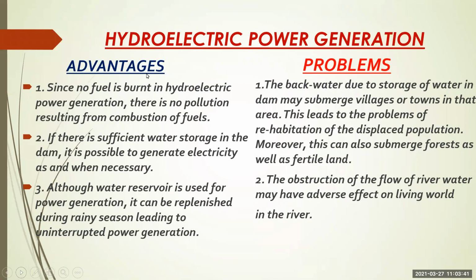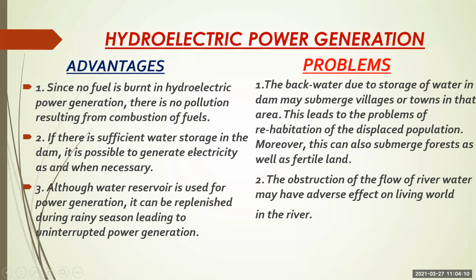Now, as we are generating electricity, there are some advantages as well as some problems. So let us see the advantages. Since no fuel is burned in hydroelectric power generation, there is no pollution resulting from combustion of fuels, as compared to the thermal power plant, nuclear power plant and natural gas power plant. Here there is no combustion of fuel, so there is no pollution. So it is an eco-friendly power plant.